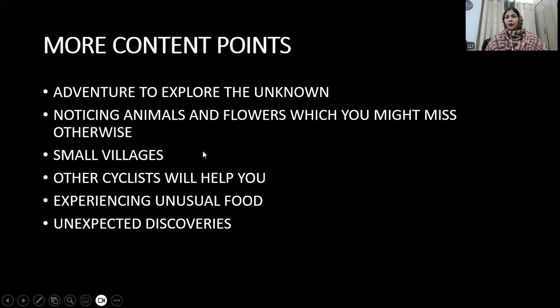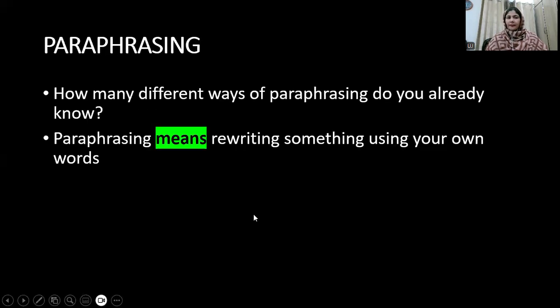Now, the examiner would have all these content points listed with him, and he will tally them against your answer. He will put a tick wherever he finds the correct content point, but he will also see your linking ability, how well you have started each sentence and how strongly you are connecting them.